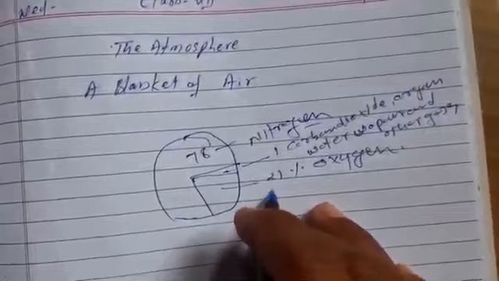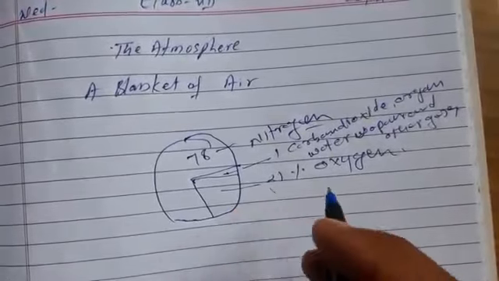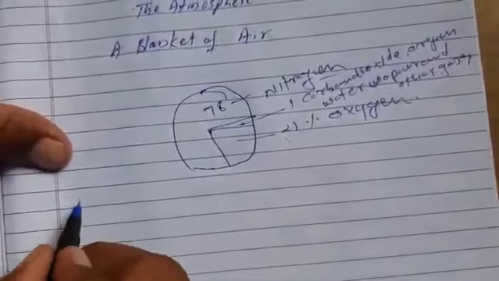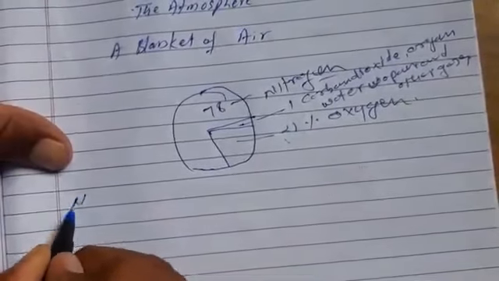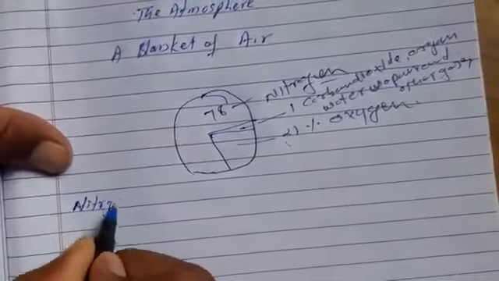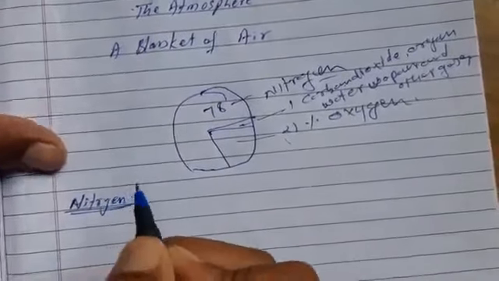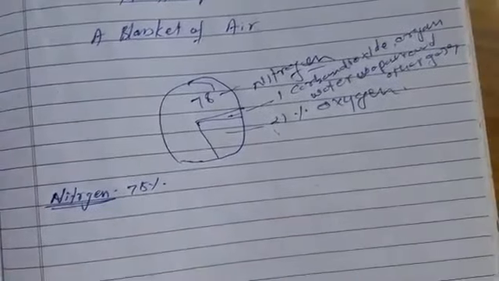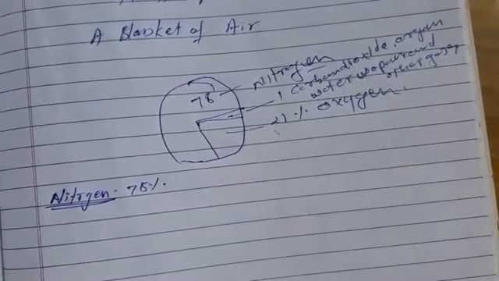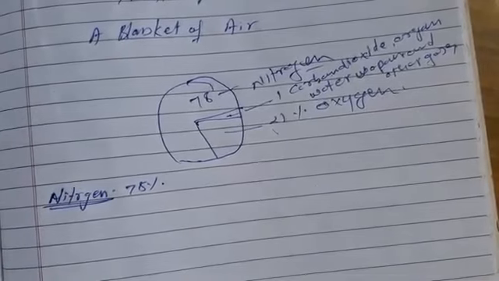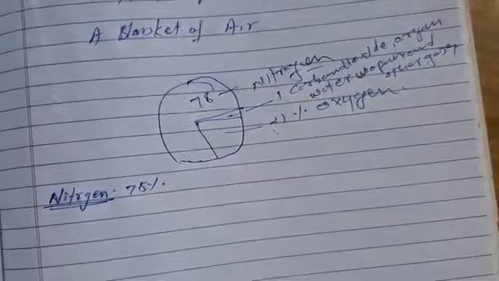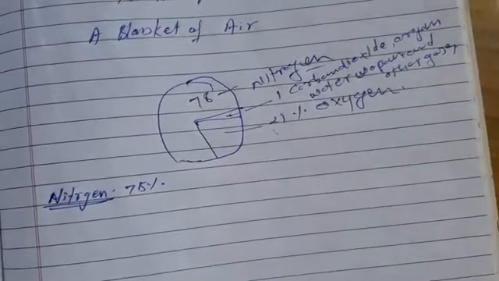And now let us study the composition of air. First of all, we study nitrogen. Nitrogen makes up 78% of the atmosphere. This is the most abundant gas found in the atmosphere. Nitrogen neither burns nor helps in burning.